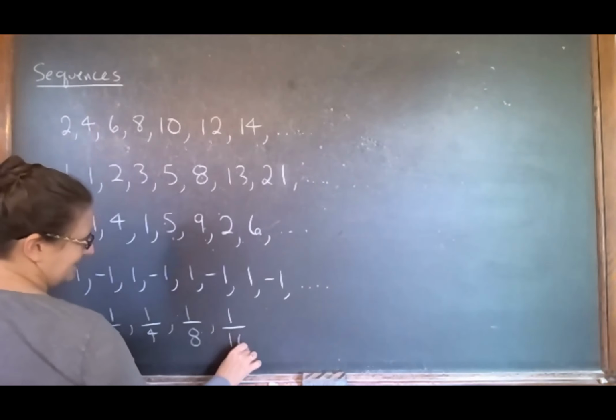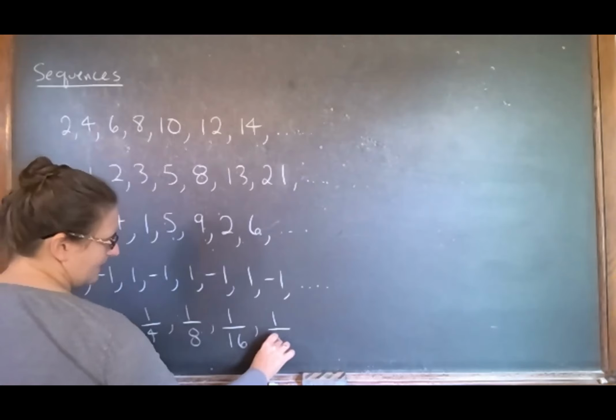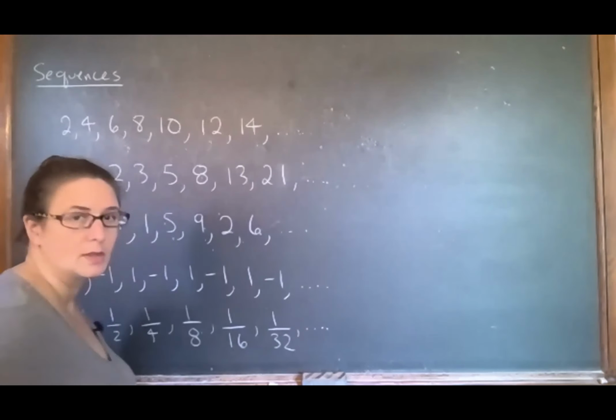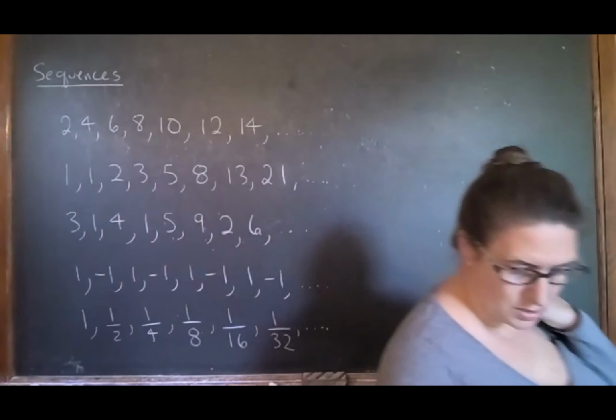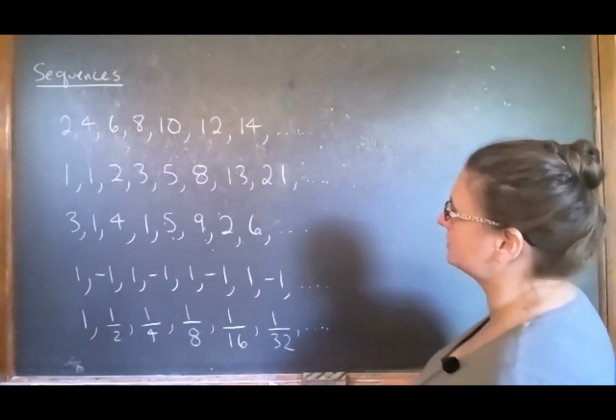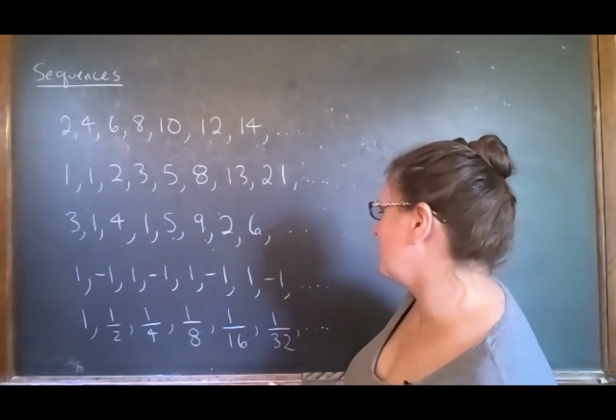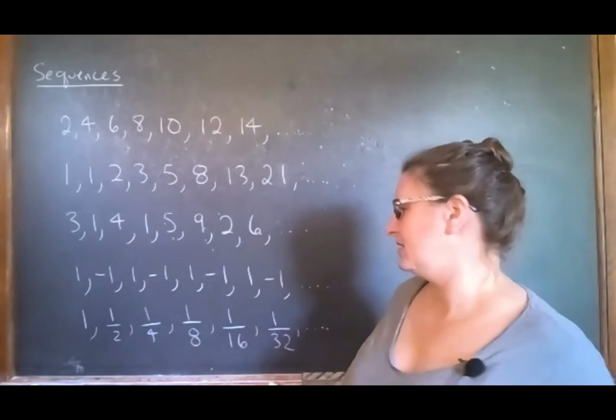So what would this be? This looks like 1 over 2 to the n. That's what this is. For example, okay, that's good enough. I probably have another one, but we can start with these.